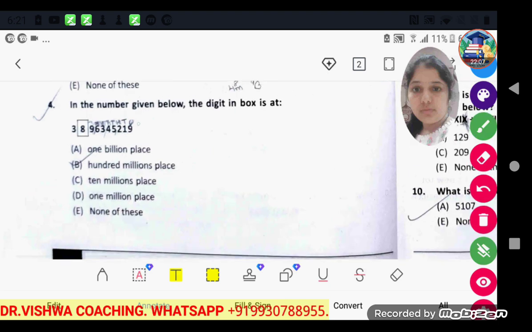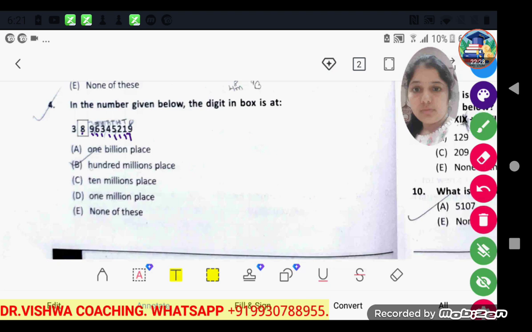The number given below, the digit in the box is at which place? Now see, 8 is in the box and we have to identify its place. Okay, now count how many digits are there up to the 8. So 1, 2, 3, 4, 5, 6, 7, 8, 9 digits are there.